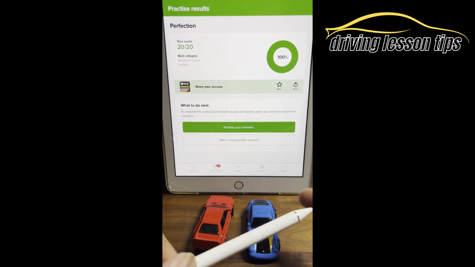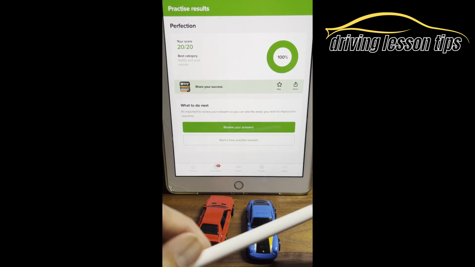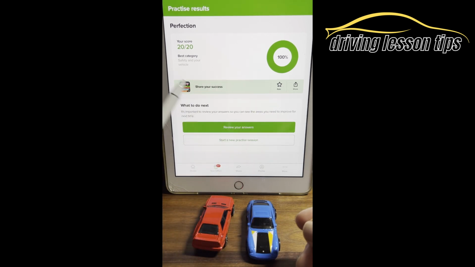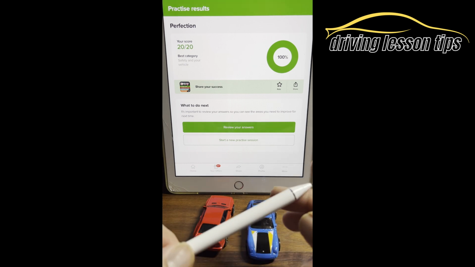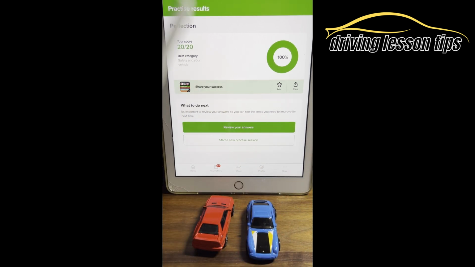This is how you're going to pass your theory test, guys. Understand the question. Read it a few times. Read the answers a few times as well. Once you start to understand the question, everything will make sense. That is it. That's all you've got to really think about. Don't rush it. Don't memorize it. Understand the question. Because when you go for your actual driving lesson, when you're driving, everything will start to make sense.